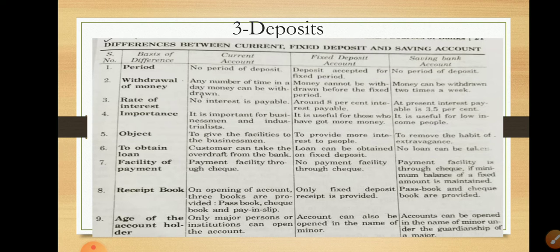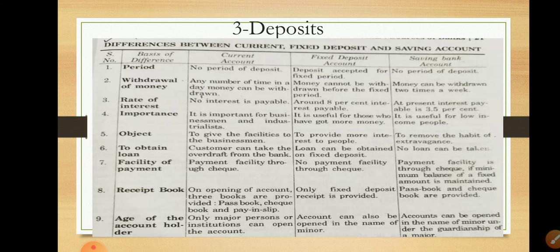Age of the account holder. Only a major person and institution can open a current account. Minors are not allowed to open a current account. Only a major person or institute can. A fixed account can easily be opened in the name of a minor. If any person is a minor and wants to deposit their amount for a fixed period, then they can do this in a fixed deposit account. An account can be opened in the name of a minor under the guardianship of a major.